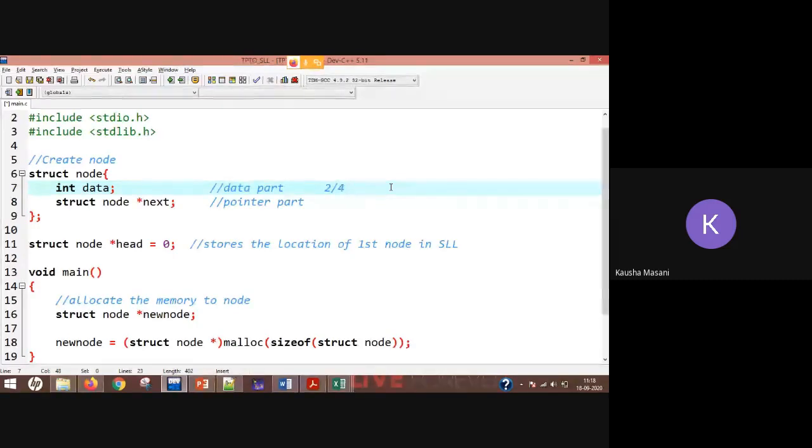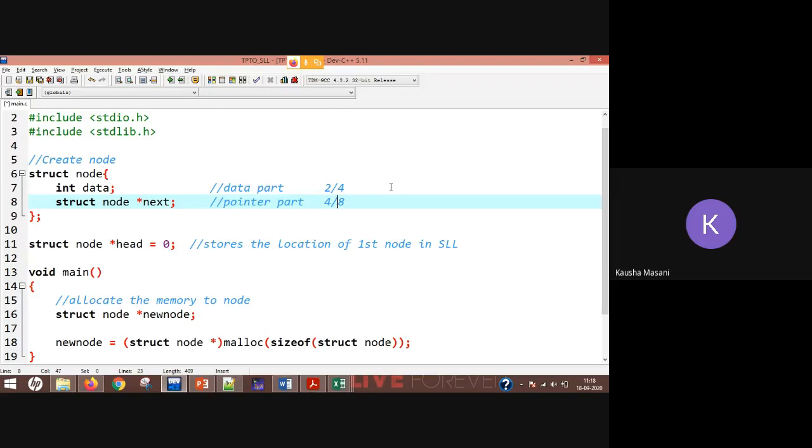If it is a modern compiler, it is going to take 4 bytes. If it is an old compiler, it is going to take 2 bytes. And this pointer part will take memory address as 4 or 8. Why 4?